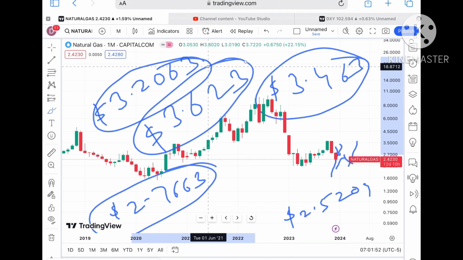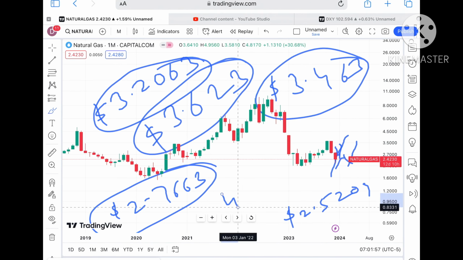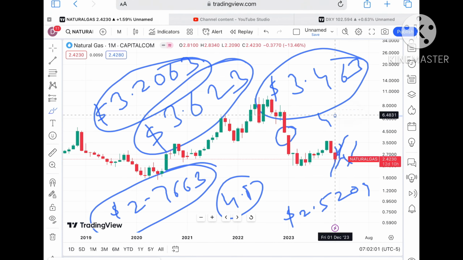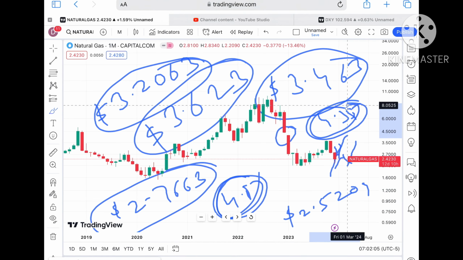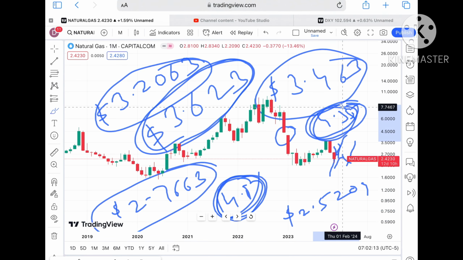As soon as it starts sustaining above $3.623, we can see it will move above a level of $4 and touch a level of 4.1, and this gap can be filled at a level of 4.35. This is the time where there is a higher probability this gap can be filled. So you have to understand, as soon as it starts above 3.6, chances of touching 3.9 will be there, and then from there this gap can be filled.